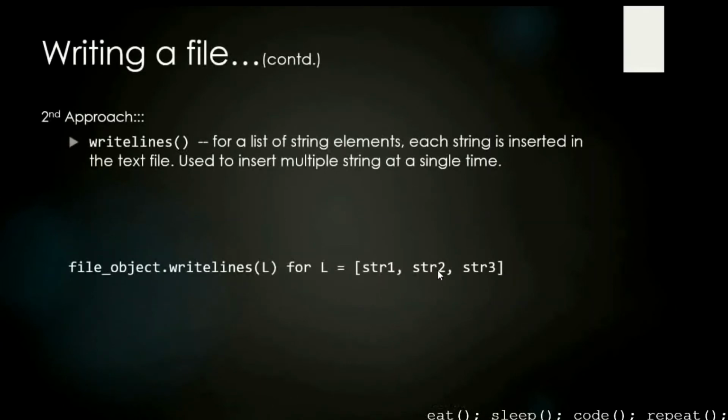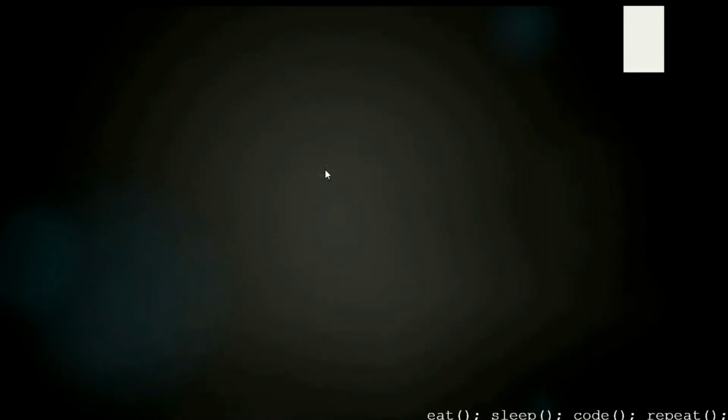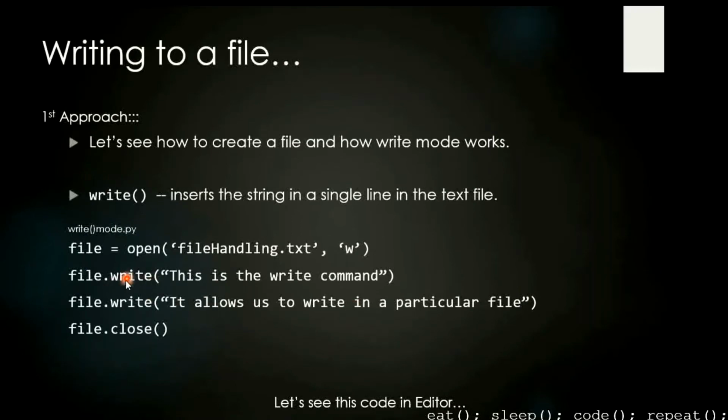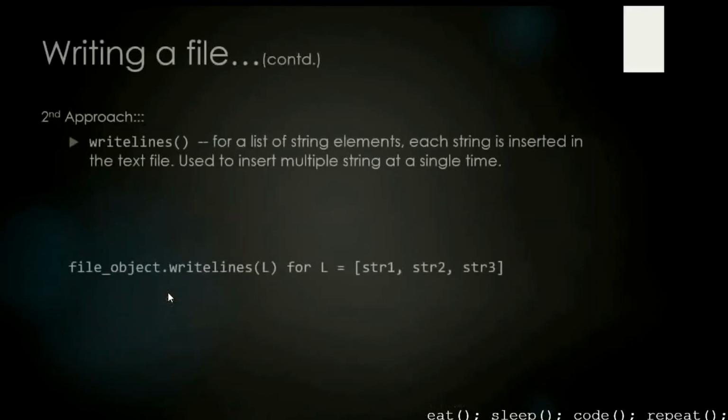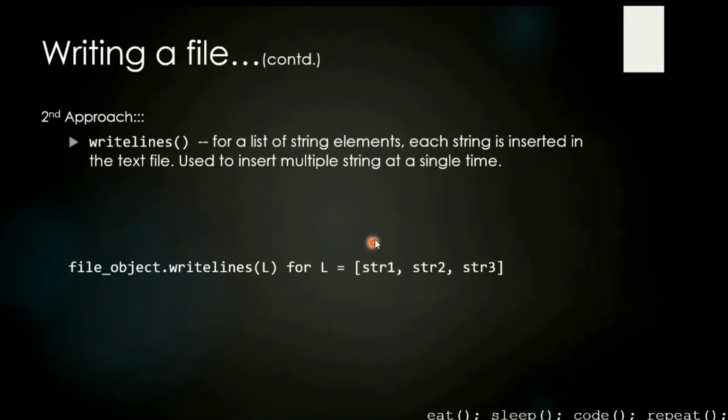Now this is the second approach, which is writelines, which is for a list of strings. Each string is inserted in a text file, and it is used to insert multiple strings at a single time. Like in the previous one, we need to use this write function multiple times, but over here in the second approach with writelines, we can have multiple lines at a single time. So as first string, second string, third string, we're going to pass it as a list. Okay, so this is very important.